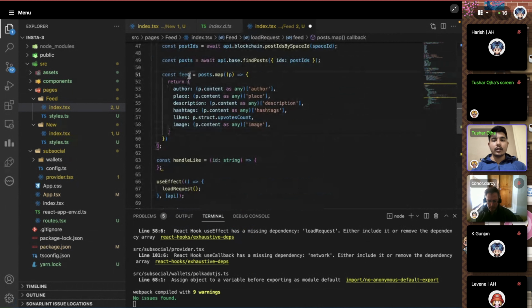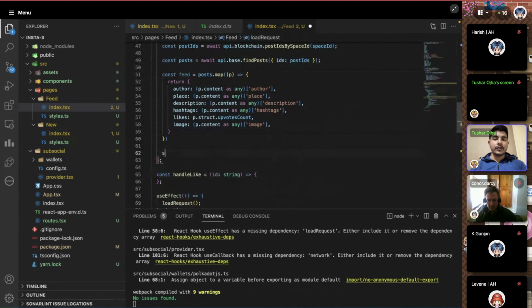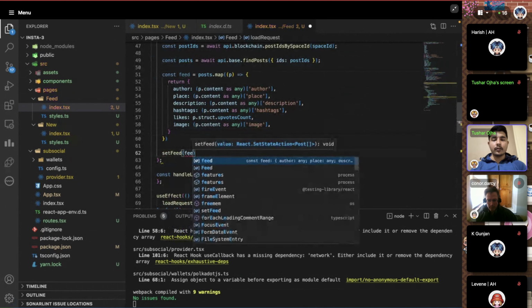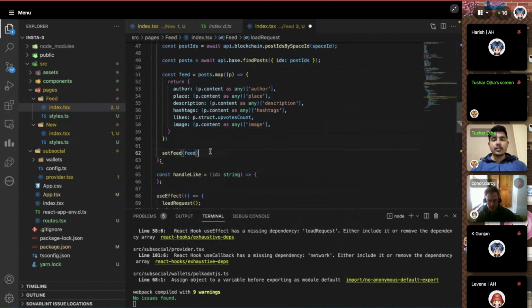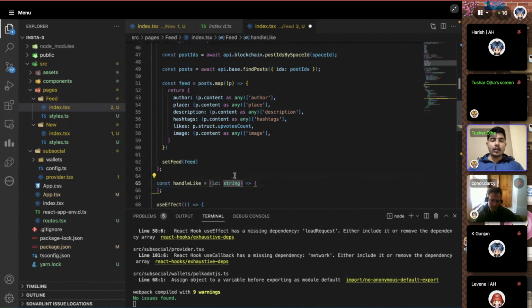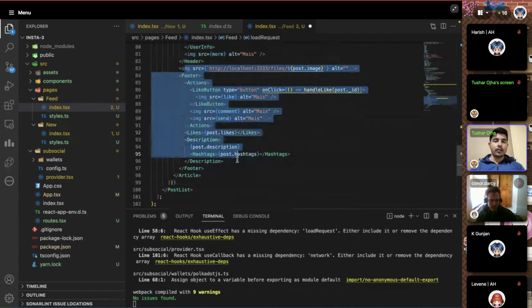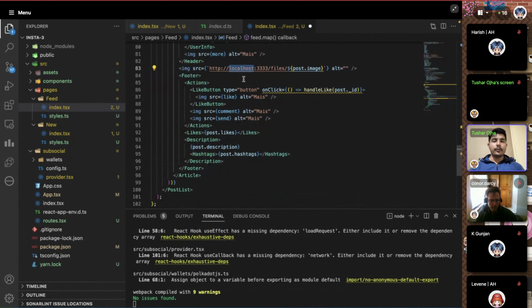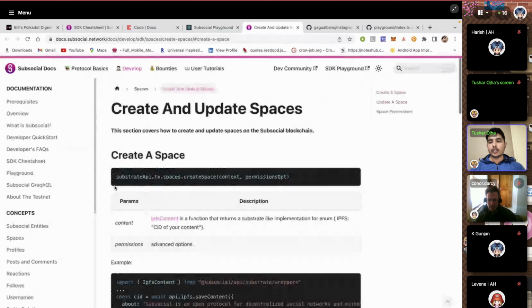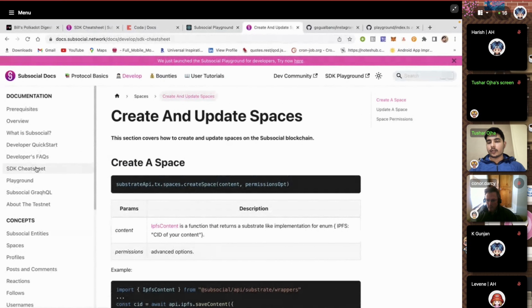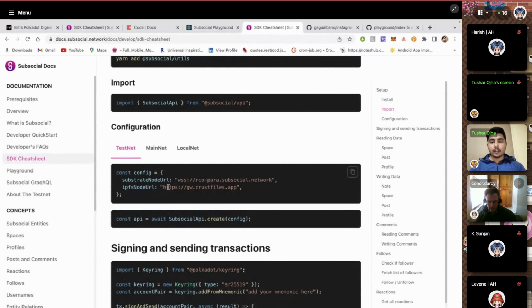So this will give us the feed array, and then we can set that feed from this feed property, and this is going to automatically update that part there for us. Once we set this feed, it will automatically update this feed URL here, and we have to append this with the Crust gateway, because we are on testnet right now. Just check the configuration so that you will know the endpoint for it. So we're going to get the testnet, and this is the URL.